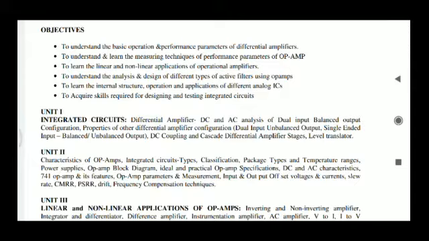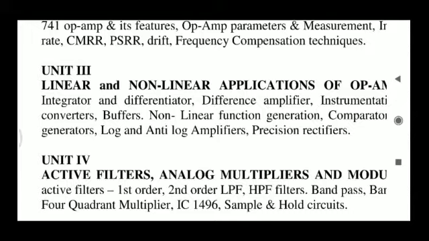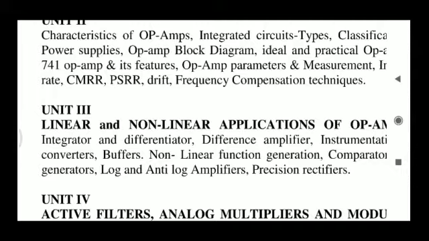After discussing the internal structure of the op-amp in the first chapter, and the different parameters of the op-amp, that is characteristics of op-amp, in the second chapter, in the third chapter we are going to learn how to use this operational amplifier, that is operational amplifier applications. This can be used as inverting amplifier and non-inverting amplifier. This op-amp has two inputs, that is inverting input as well as non-inverting input.